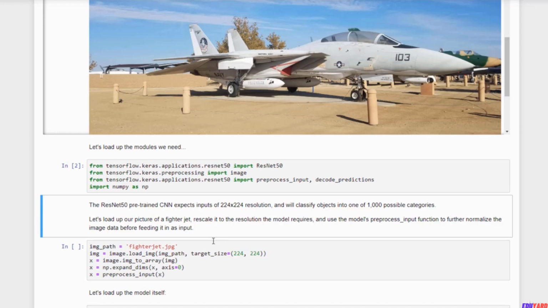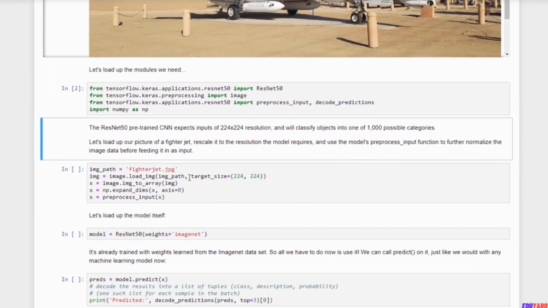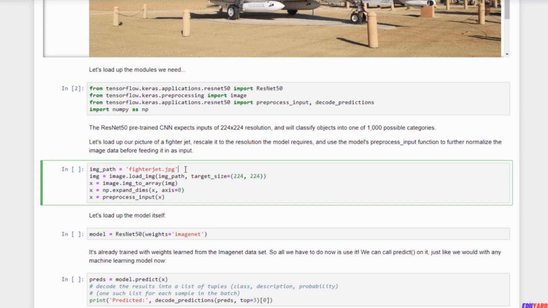So let's go ahead and load up that image again. This time we will scale it down to 224 by 224. While we are loading it, we will convert that to a NumPy array with these two lines of code, and then call the ResNet50 model's preprocess_input to prepare that data.